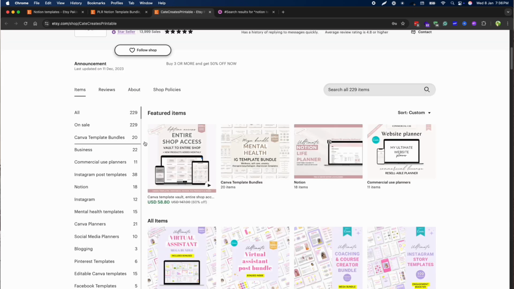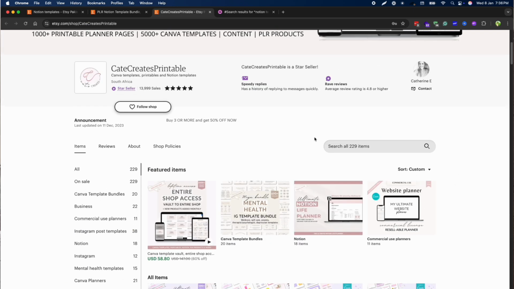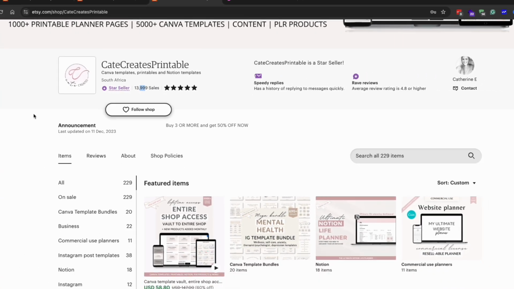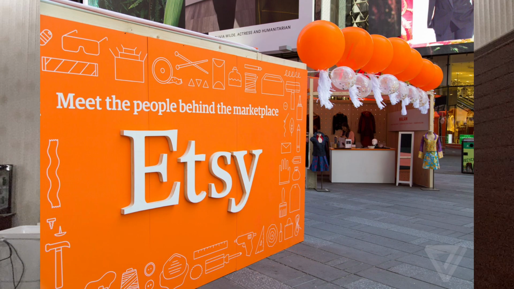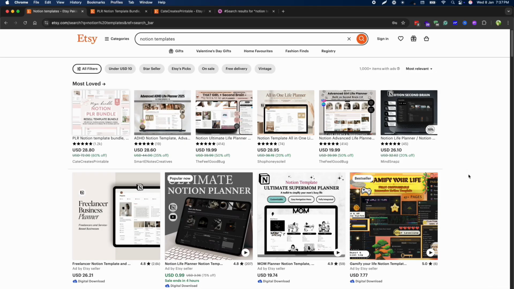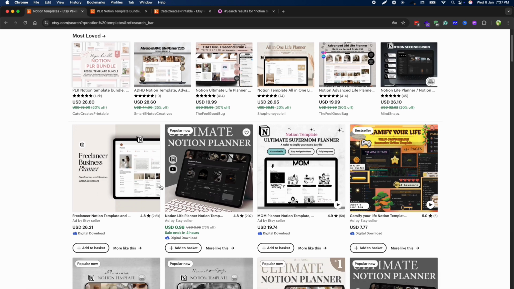If you go to this particular store, for example this store, you will find all the products he is selling are related to Notion templates, and all of these sales he made just by selling Notion templates. From this number of sales you can estimate how much money he is making just by selling Notion templates. This is not just about one store. Here you can find many other stores which also have similar sales.